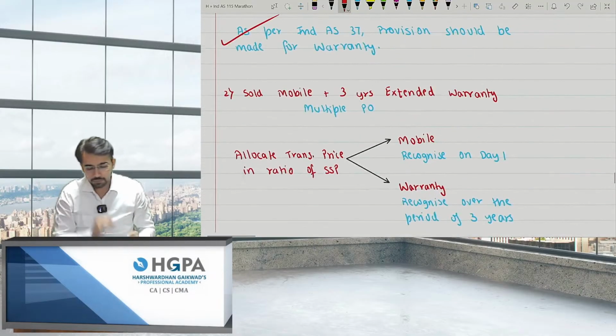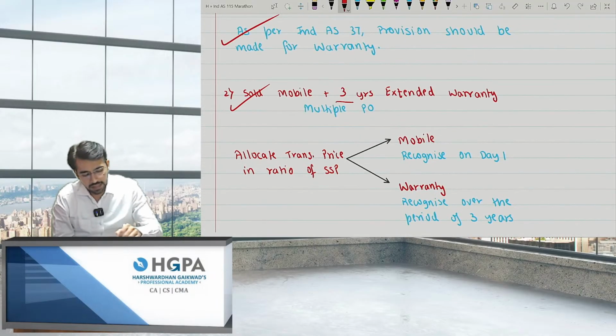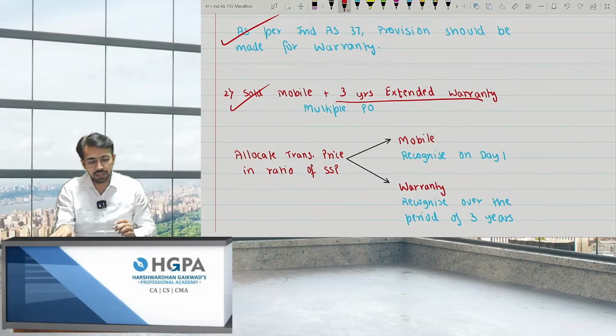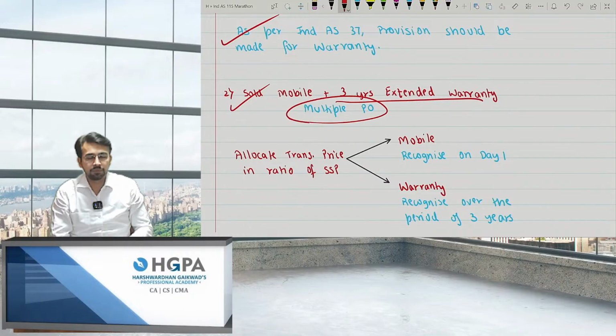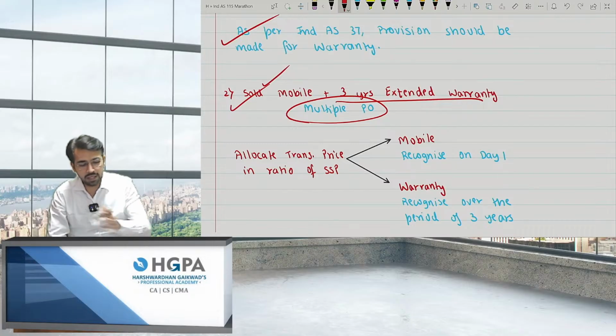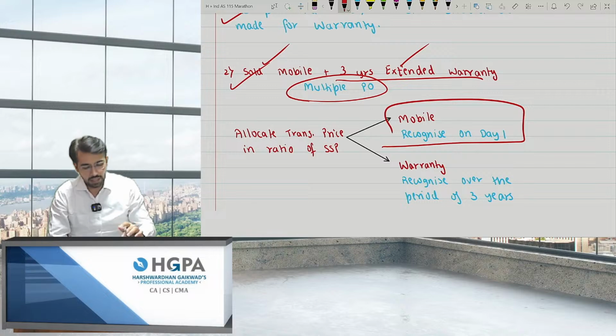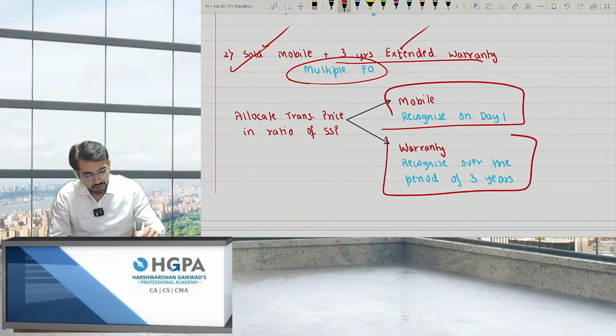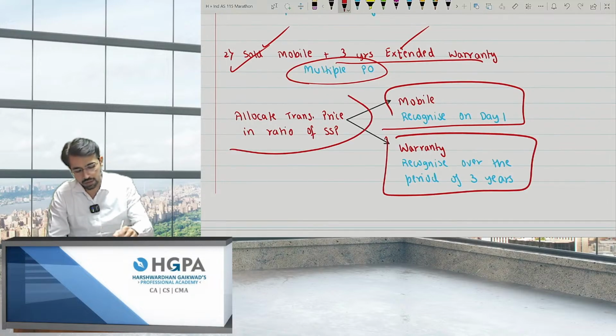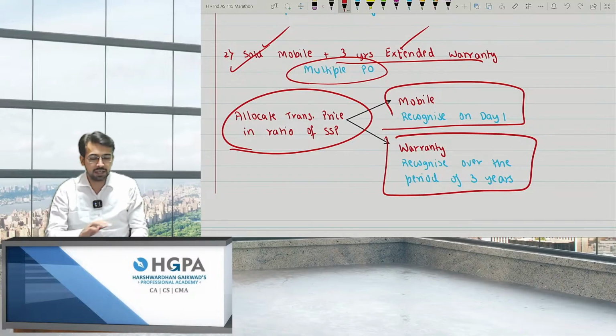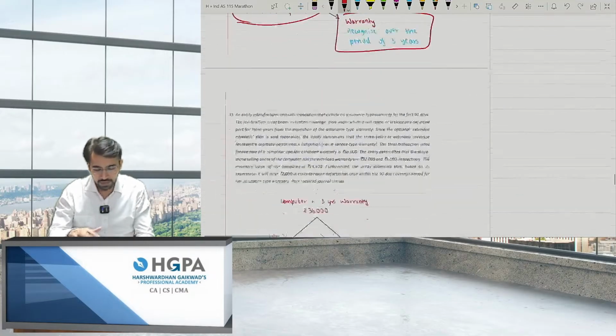But sold mobile plus 3 years extended warranty. If I'm giving you extended warranty, that is multiple performance obligations. Mobile is separate and warranty is a separate performance obligation. So mobile will be recognized on day one, and warranty will be recognized over the period of 3 years, obviously on the basis of the ratio of SSP, that is stand-alone selling prices. This is warranty, right? Next.